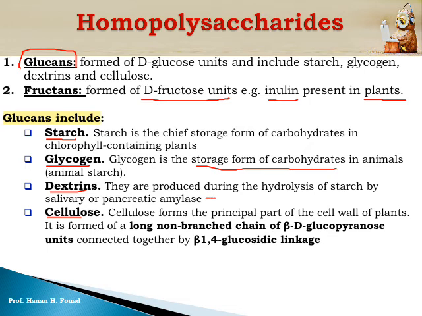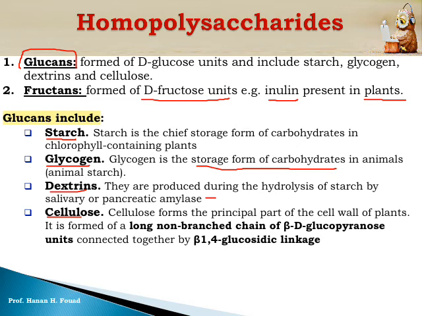The last one is cellulose. Cellulose is a polysaccharide formed in the cell wall of the plant cell. If we eat any plant cell, green leaves or potatoes or any type of plants, the cell wall, similar to the cell membrane of the animal cell, if you touch it, is much harder than the cell membrane of our body. Our body is soft. Cellulose is hard. It is non-digestible, but it's very important in our diet.